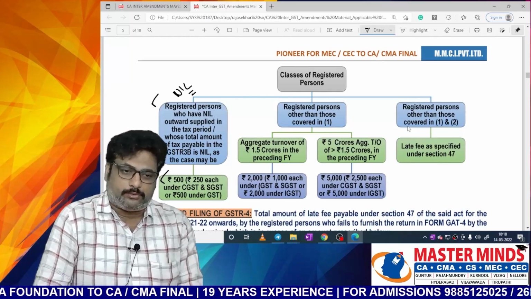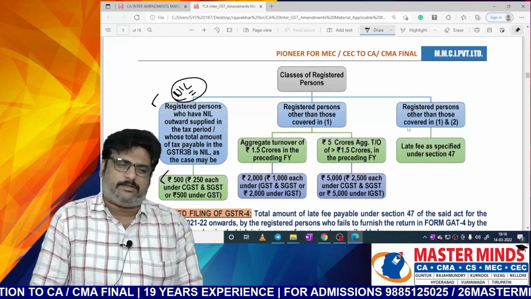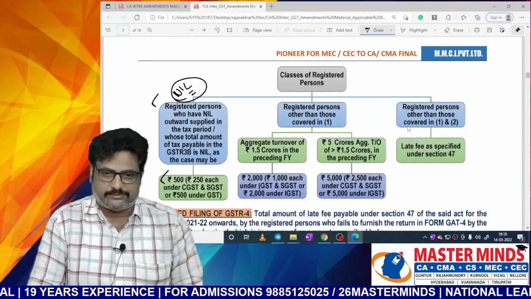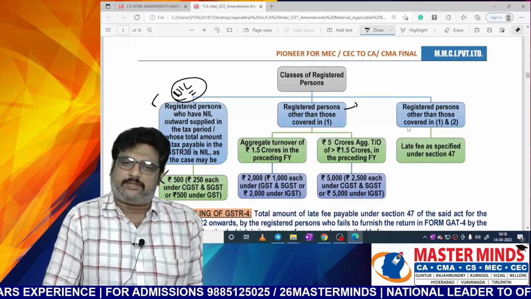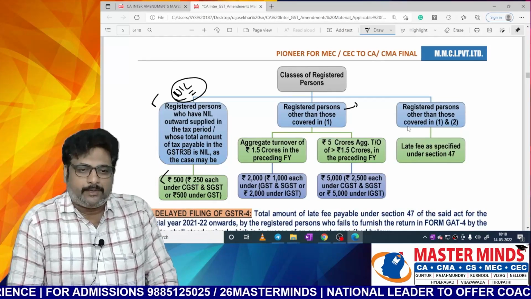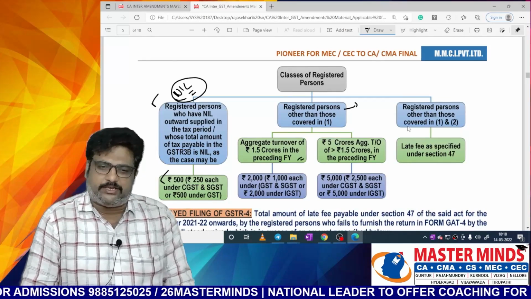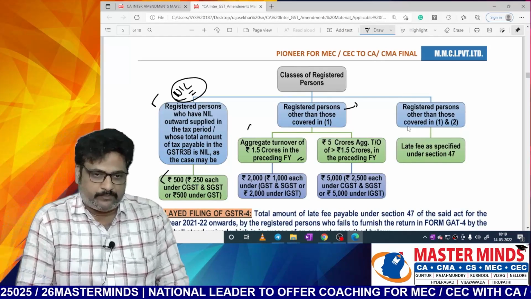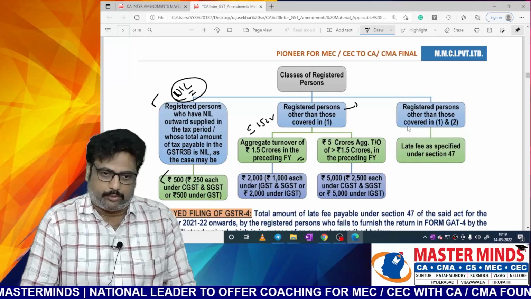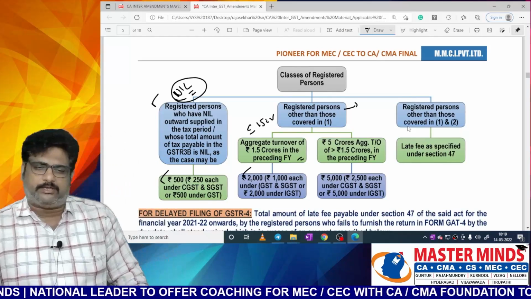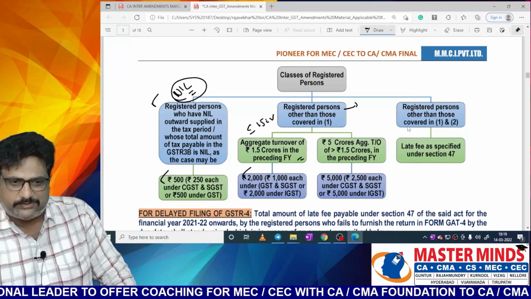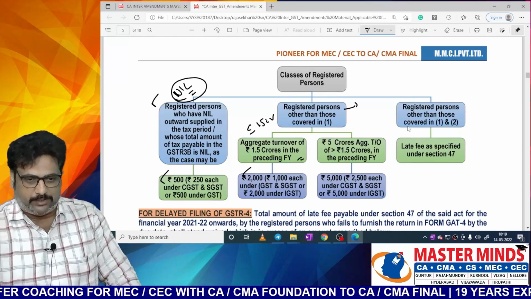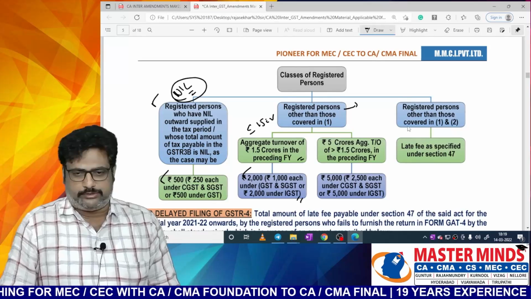And register. So this particular maximum late fee of 500, including CGST and SGST, is for nil returns. For registered persons other than nil returns filers, if the aggregate turnover in the preceding financial year is less than or equal to 1.5 crore, then the maximum late fee that can be levied is 2000 rupees. That means CGST 1000 and SGST 1000. For IGST it will be 2000.